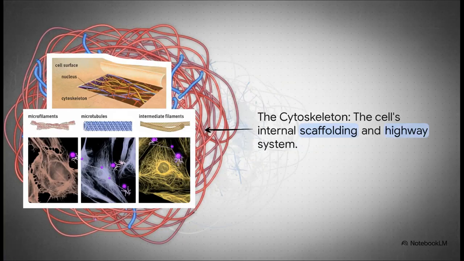So, a great question is, what stops this whole complex city from just collapsing into a blob? That would be the cytoskeleton. It's this incredible internal scaffolding made of protein fibers. You've got microfilaments, microtubules, and intermediate filaments, all working together to give the cell its shape and strength. But it's more than just scaffolding. It's also a highway system. Motor proteins literally walk along these tracks, carrying cargo from one part of the cell to another.